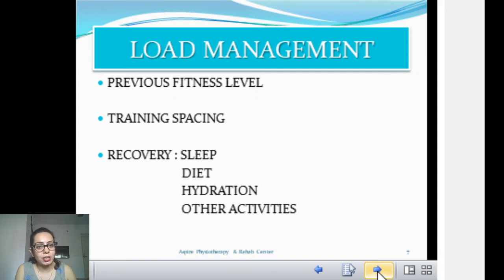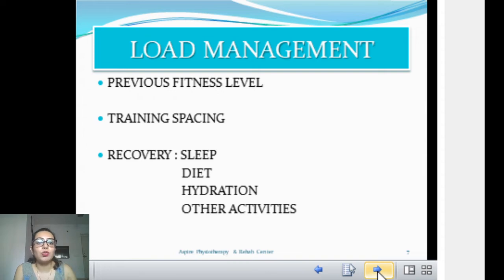So make sure that you are well versed with your previous fitness level and you are making your trainer also aware of it. Your any previous injury, your underlying medical treatment or any other stuff, your sleep quality, your diet, everything, because if you are telling them all the factors, they will be able to help you in a better way.